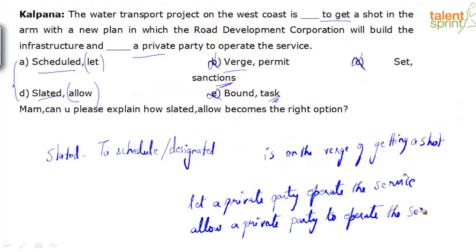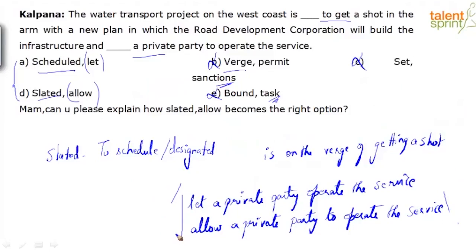Now can somebody quickly point out what is the difference in these two sentences? Let and allow. Basically both let and allow have the same meaning. You're giving someone permission to do something.